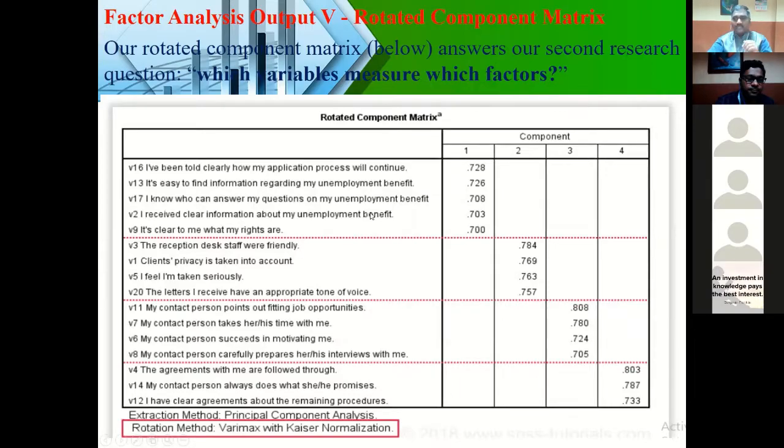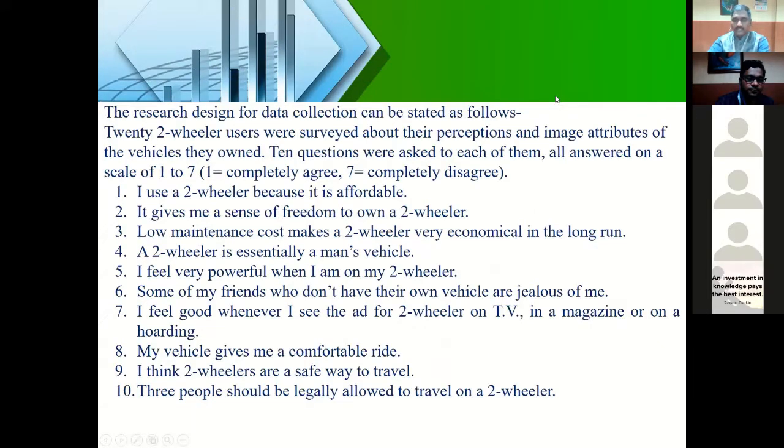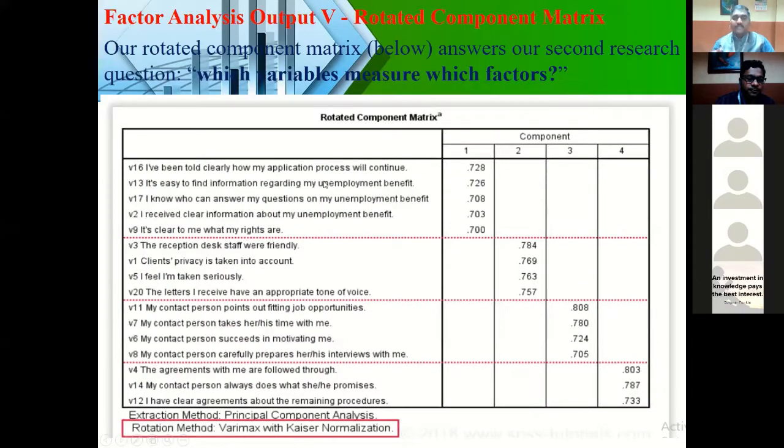Which are the items, or which are the variables, that come under factor number 1? Right? Which variables or items come under which factor? So from this you can say that my total 20 variables or items are compressed to 4 factors. So after getting this confirmation, from this output table you should take and write a new table. For factor 1, you should give a name according to the variables or the items that you have listed here.